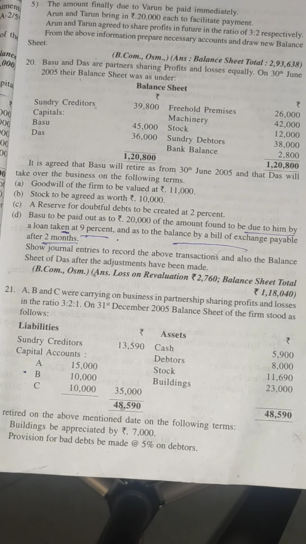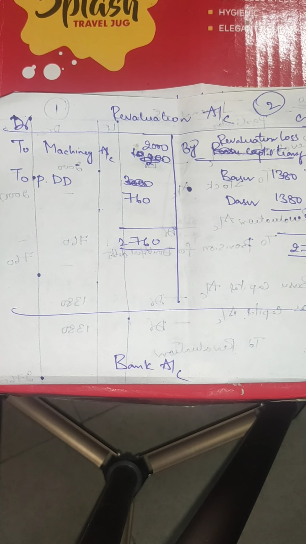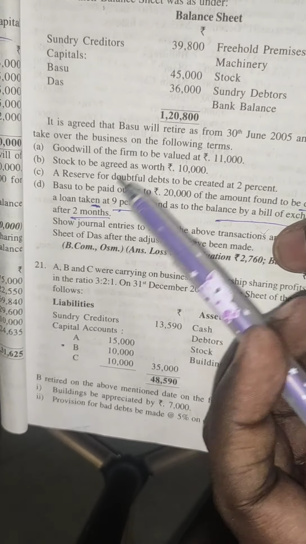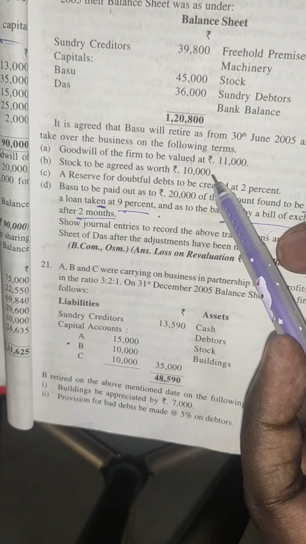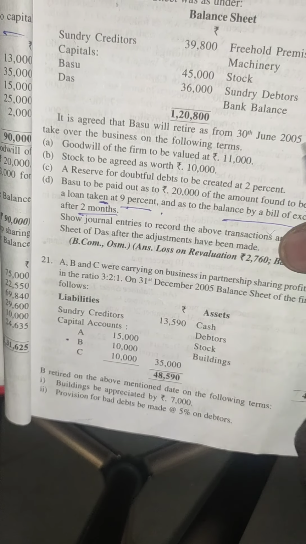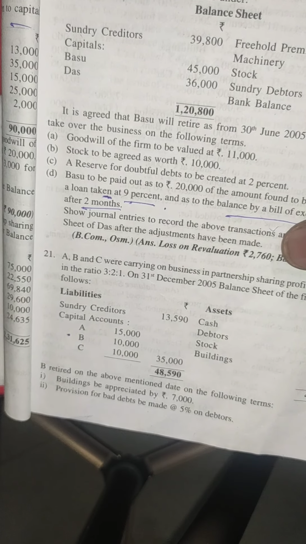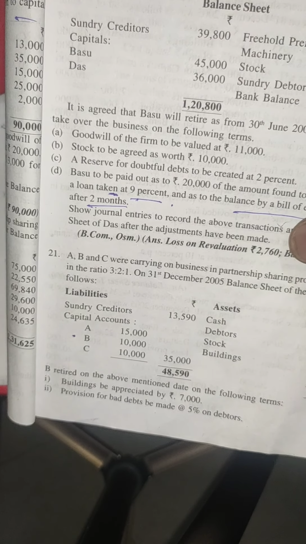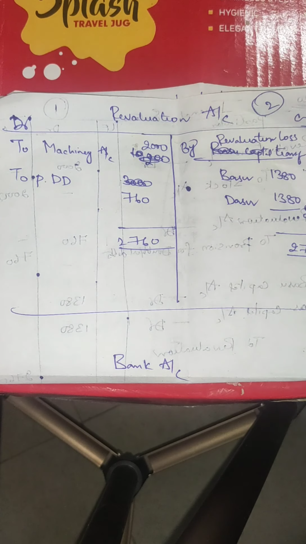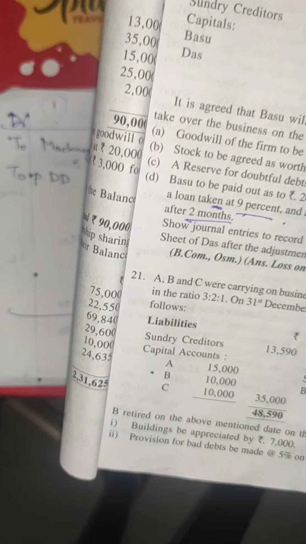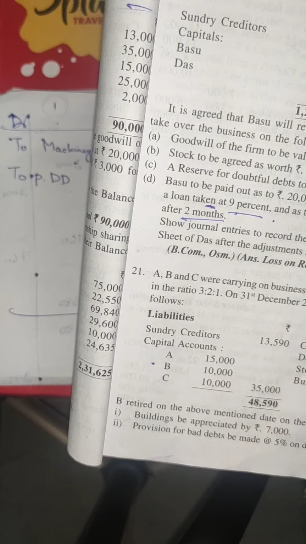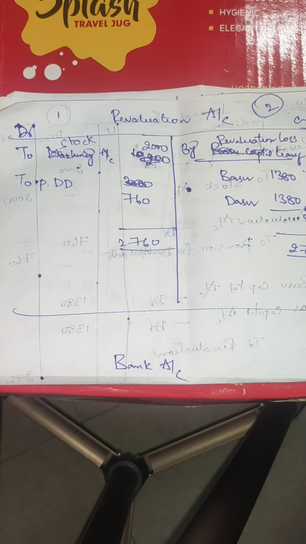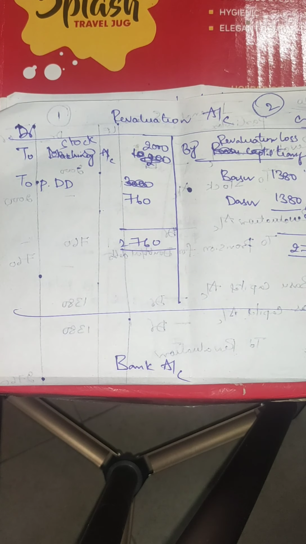So now we will see one by one. First revaluation account we will see. In the question we have already seen, stock 2,000 reduced, reserve 2% on debtors. I think only 2 points, that's it. Machinery is also there. Yeah, 1 second. It is not machinery, it is stock 2,000 reduced. Provision for doubtful debt 760.